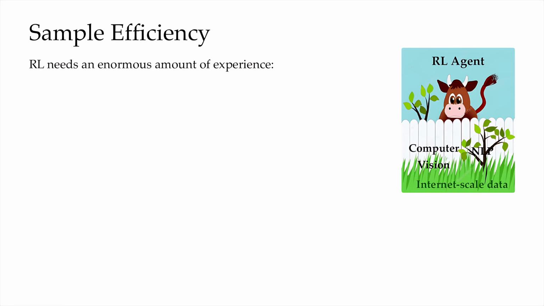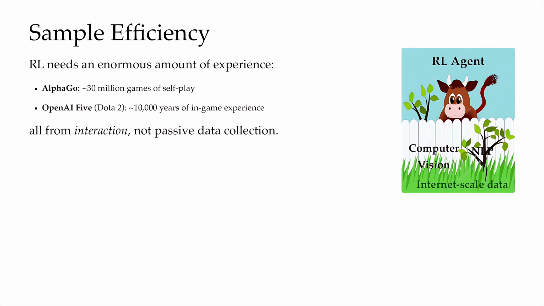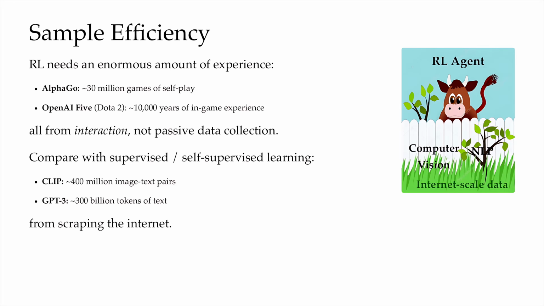The fourth challenge: RL agents are incredibly data hungry. AlphaGo, the famous deep RL application, needed about 30 million self-play games to master the game of Go. OpenAI Five, which learned to play the game of Dota 2, needed about 10,000 years of in-game experience, compressed into days with massive parallel simulation. So why does RL need so much data? Well, first, if we compare that with supervised learning, say computer vision or NLP, natural language processing, they can scrape the internet for billions of images and trillions of words. The data is just out there.